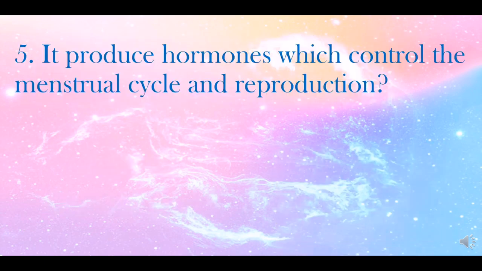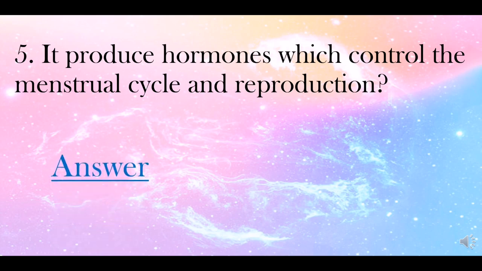And number 5, it produces hormones which control the menstrual cycle and reproduction. What is your answer, students? Good job! The answer is ovaries.